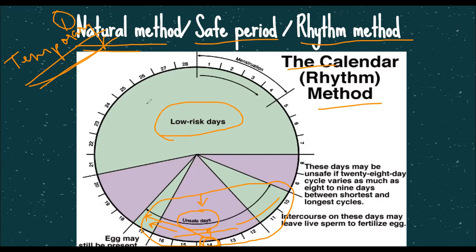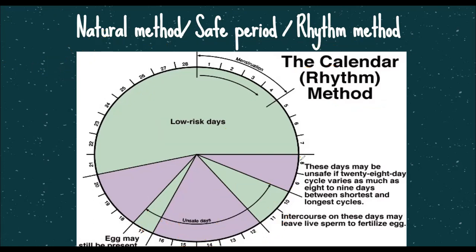These are the low risk days where the female can have sexual activity if she is trying to prevent any pregnancy, or if she is trying to control birth. So this is known as the safe period.